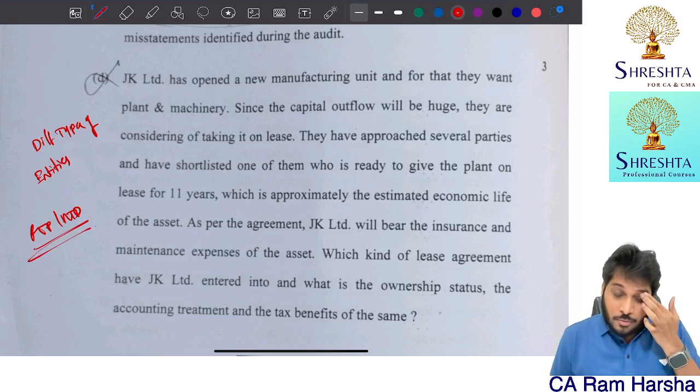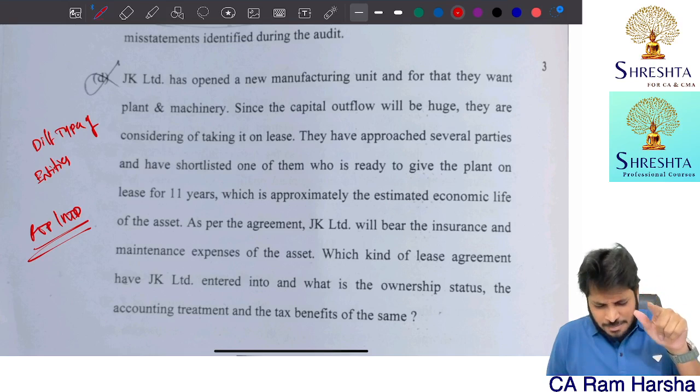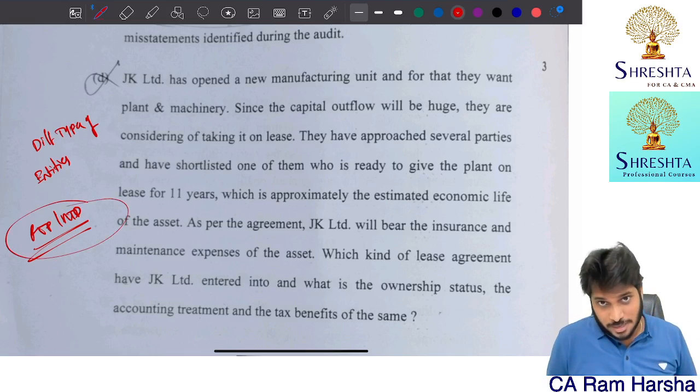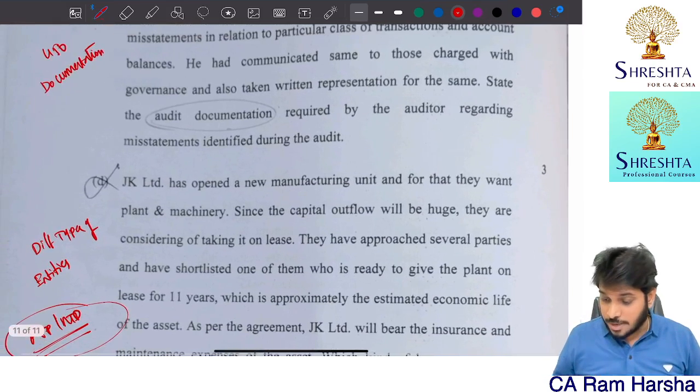In RTP, MTP, what is the difference between finance lease and operating lease? What is the accounting treatment? There is a question in MTP 1 or 2 or RTP, somewhere it was there. RTP, MTP, straight question, it was copied. Next. I will show you RTP, MTP. Now, till now, RTP, MTP questions, how many have come? 3. One is a 3 marks question now.